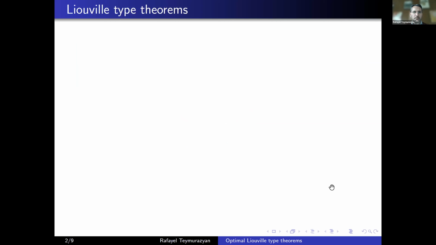As we all know, the classical Liouville theorem for harmonic functions states that if you have a bounded harmonic function in the whole space, then it must be constant. Bounded harmonic functions in the whole space are constant.